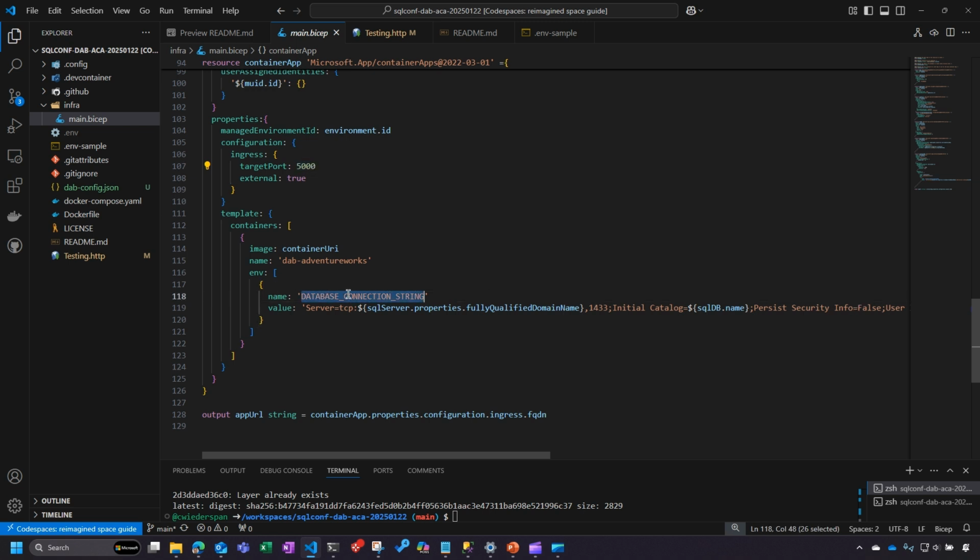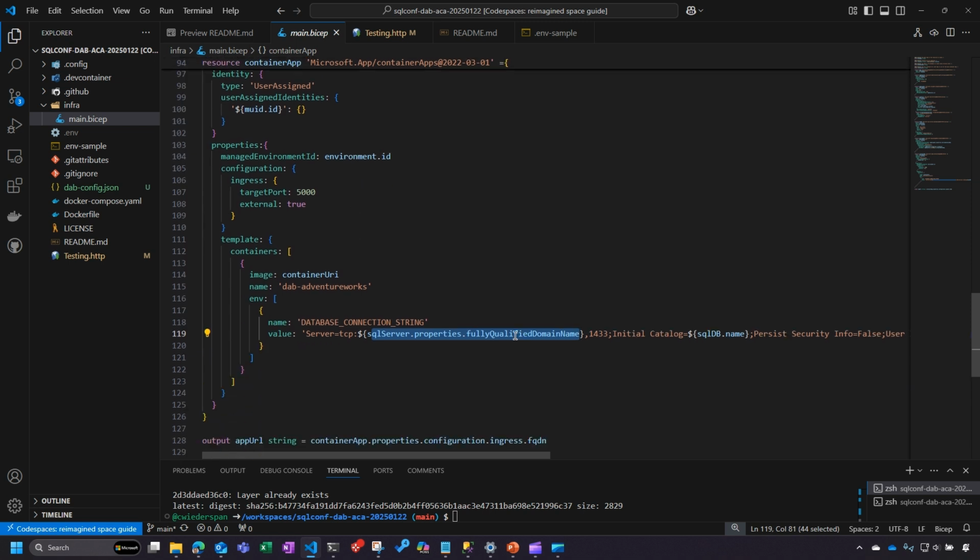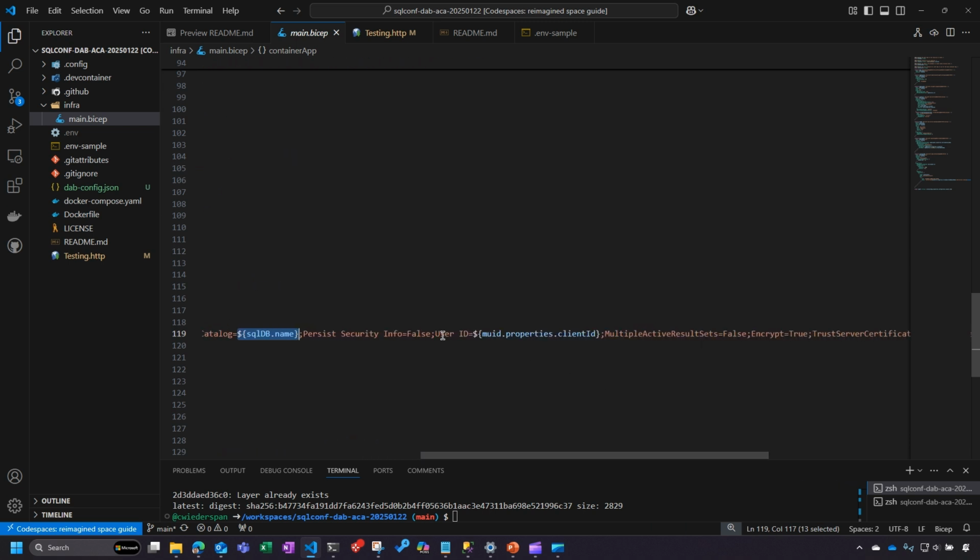And as you would expect, we are also setting that database connection string environment variable. This time we're wiring up the server to our SQL server that we created up above. And we're just using the bicep mechanism to put that SQL server inside the connection string. We're telling you which database to connect to. In this case, that's that AdventureWorks LT. We are telling it that our user ID is that managed user identity. But you'll notice nowhere in here is there any password.